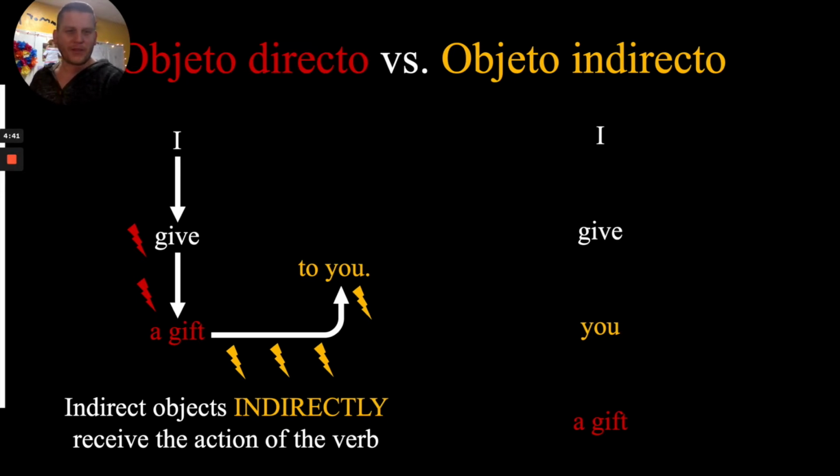But let's rewrite this sentence as I have on the right side of the screen. I give you a gift. Now, functionally, what's the difference between these two sentences? I give a gift to you. I give you a gift.